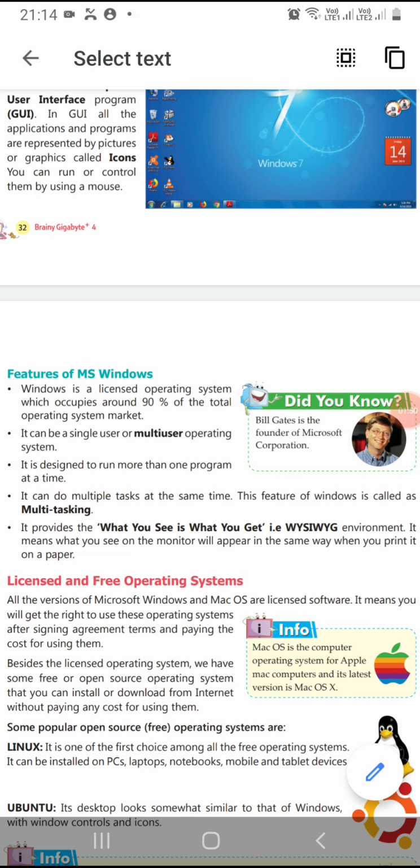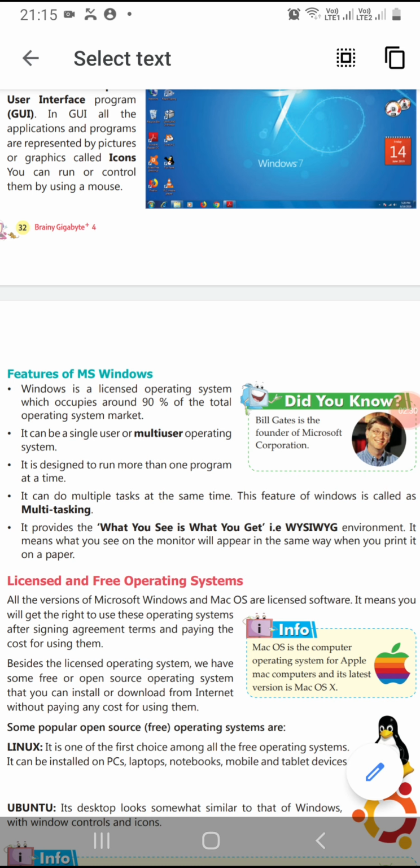Third point, it is designed to run more than one programs at a time. At a time you can run more than one programs on your computer. And the fourth point, students, third and fourth points are almost related to each other. Fourth point is it can do multiple tasks at the same time. This feature of Windows is called as multitasking. Students, I'll explain this point with an example. If we are doing something in paint program, if we are drawing something, then side by side we can also play the music. This is called multitasking.